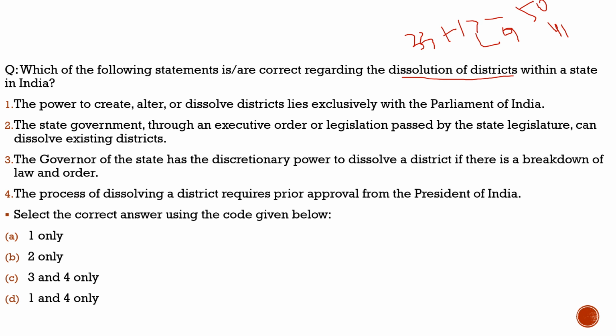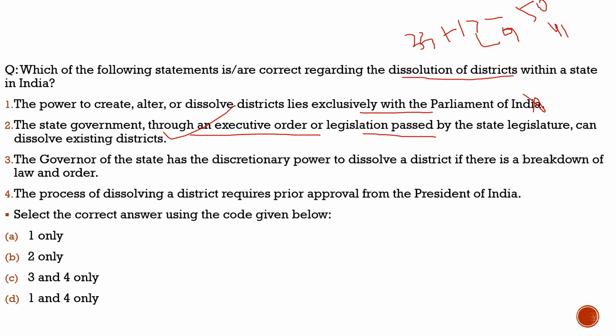Here the question says, which of the following statements are correct regarding the dissolution of districts within a state of India? We have to understand who can dissolve these districts. First statement, the power to create, alter or dissolve districts lies exclusively with the Parliament of India. Totally incorrect. Second statement, the state government, through an executive order or legislation passed by the state legislature, can dissolve the existing districts. So 100% the power lies with the state government. This statement is 100% correct.